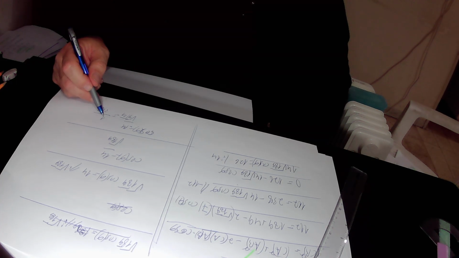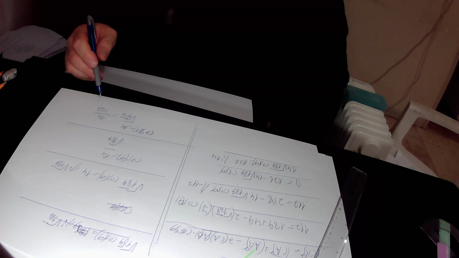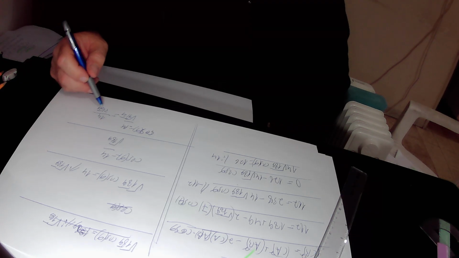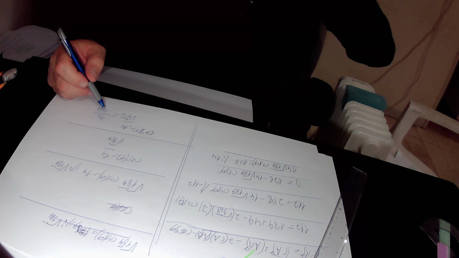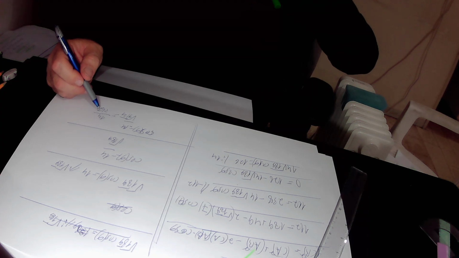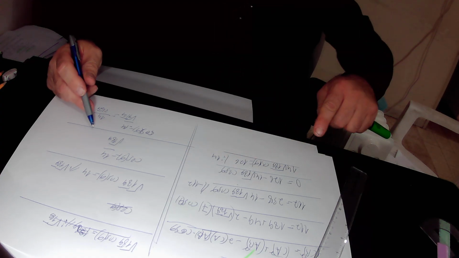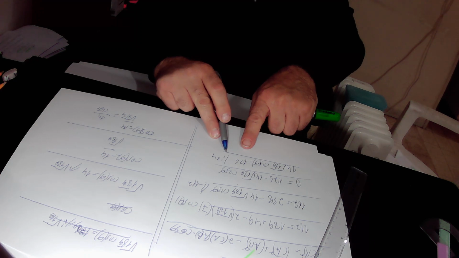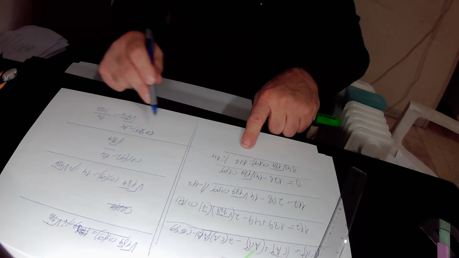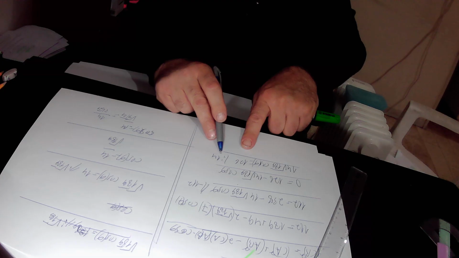So in total we found out that cosine alpha equals to... I made a mistake here. Cosine alpha equals to, it's actually 126 over 14 is 9. And then again 126 over 14 is 9.